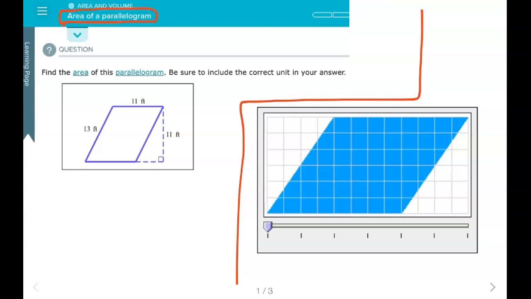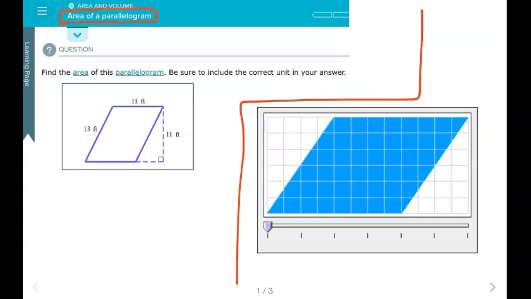All right, mathematicians, here we are finding the area of a parallelogram. A parallelogram has both pairs of opposite sides parallel. Now you're looking for the number of square units inside of this.